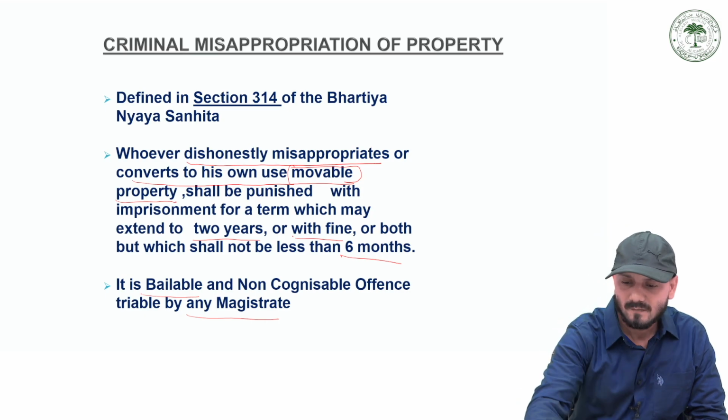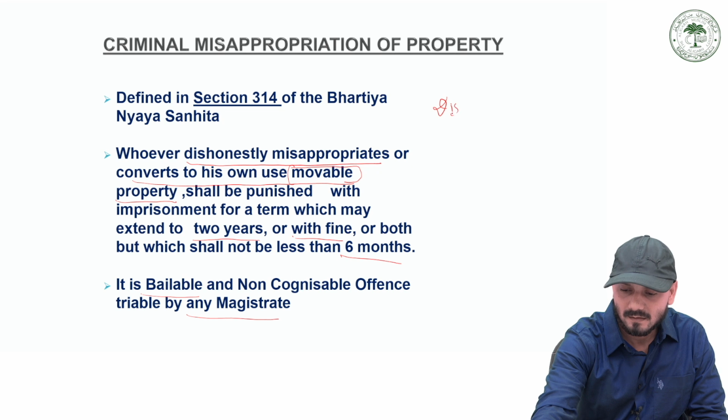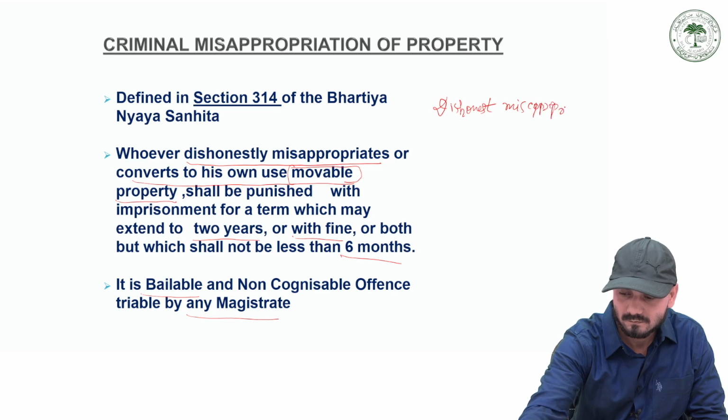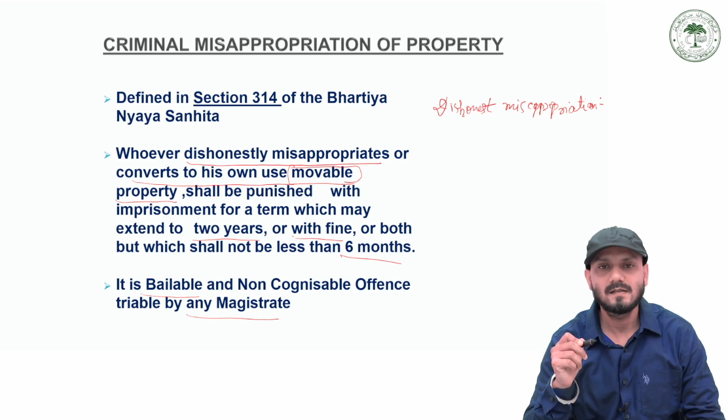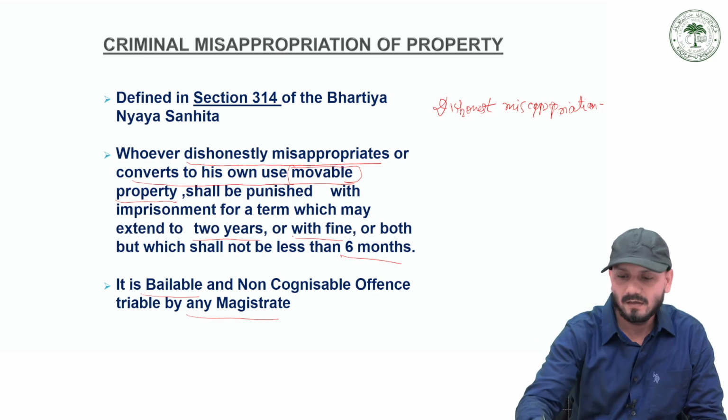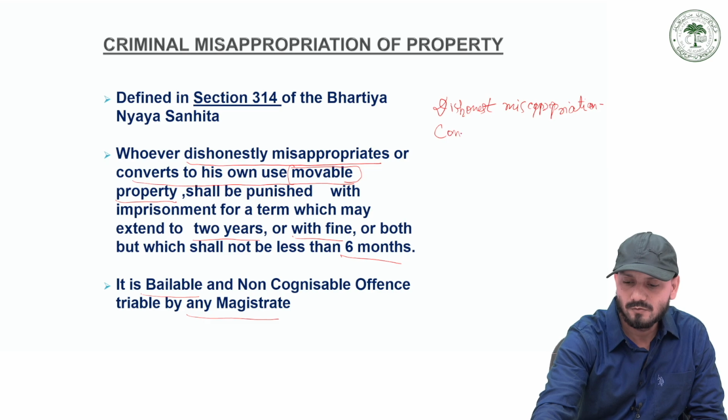In this definition, we have seen that there are two important essentials. First is dishonest misappropriation of property, that is, dishonestly misappropriating the property or converting it to his own use.